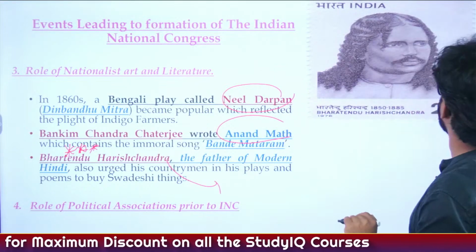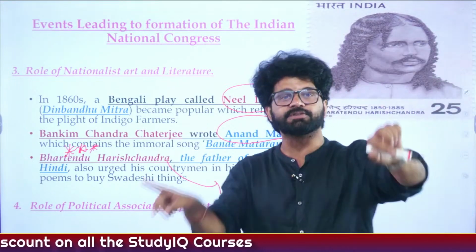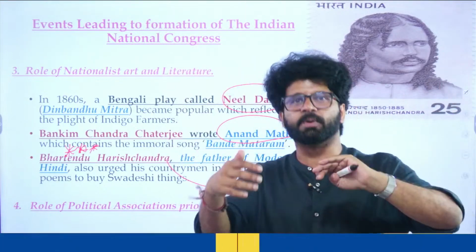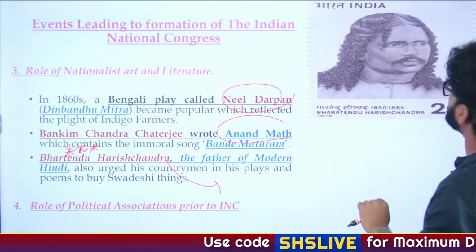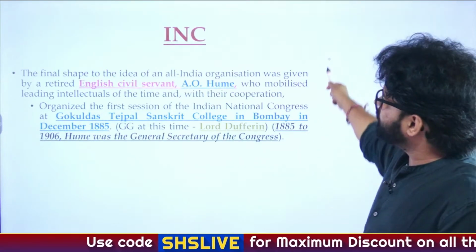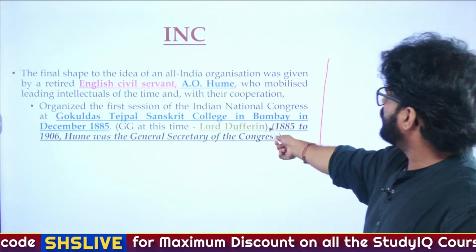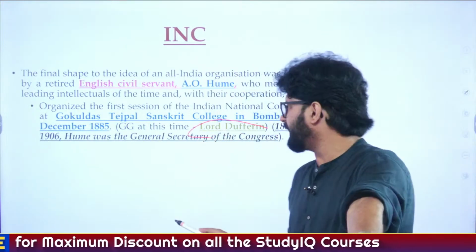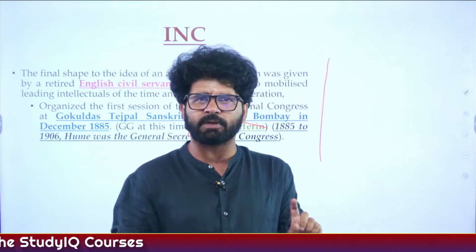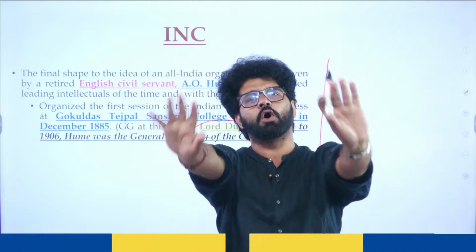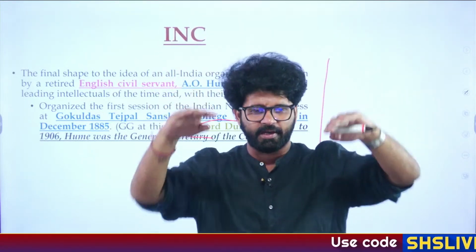Okay, let's focus here. Role of political associations prior to INC. We have talked about the 12 most important organizations before INC, and they also played a crucial role in the formation of INC. Allan Octavian Hume played a crucial role. Lord Dufferin was the viceroy, as Samrat stated, and we have talked about this I think a thousand times up until now: the first 4 Congress sessions from 1885 to 1888.